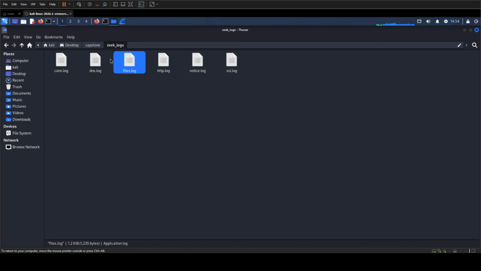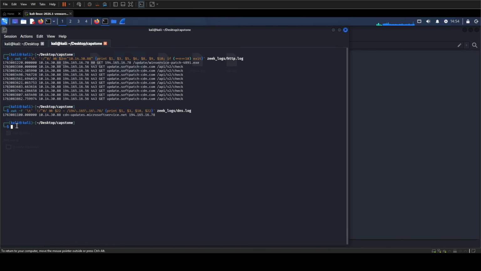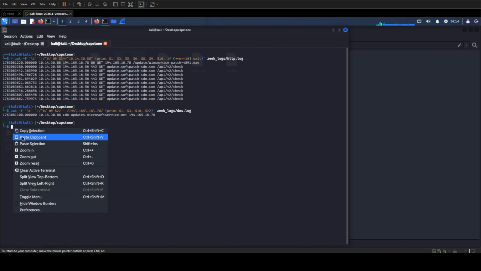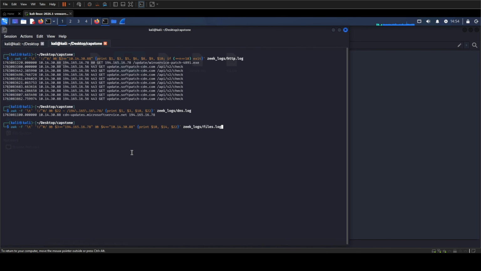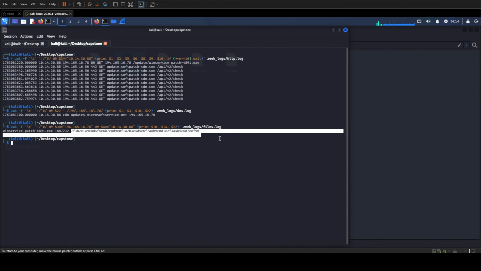Now that we know both delivery endpoints, I am moving to files.log because it records the transferred object's file name, observed size, and hash. Let me copy once again one of my pre-made commands. This command keeps only files sent by the delivery server to the compromised workstation, then prints those three fields. The file name is winservice patch 4891.exe, and Zeek observed 1,800,000 bytes.